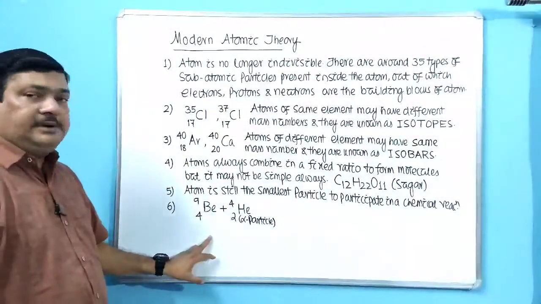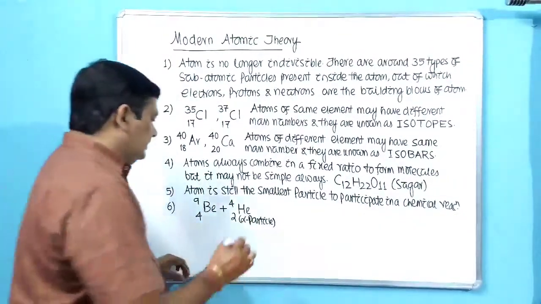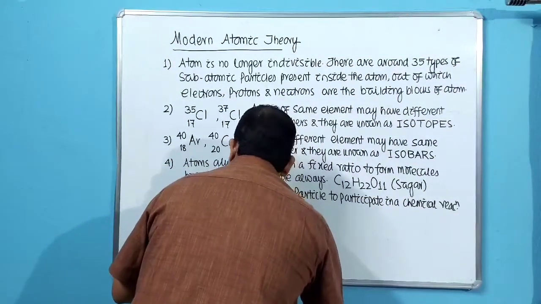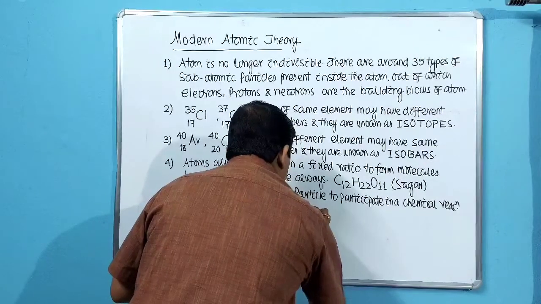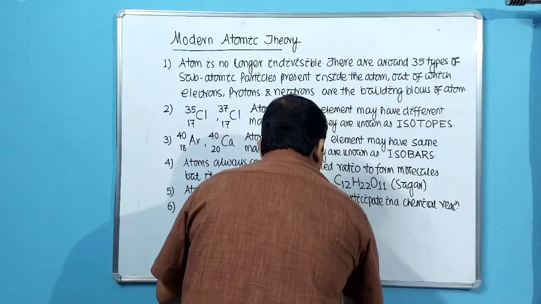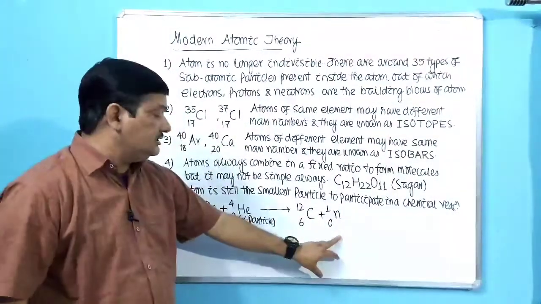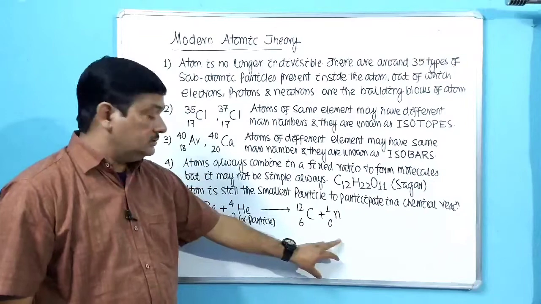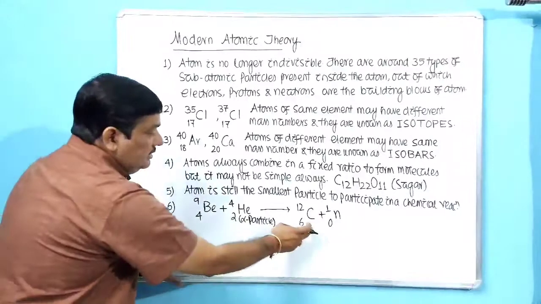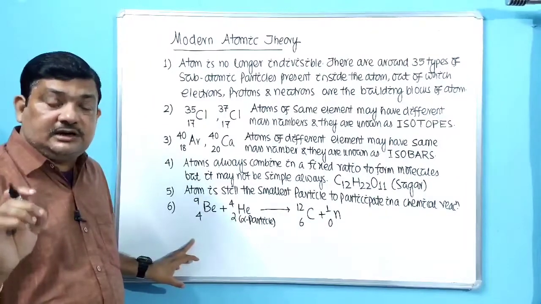So when light elements like beryllium, boron, etc. are hit by alpha particle, which is nothing but helium nucleus, what do we get? C, carbon 6, 12, and an energetic particle called neutron. Later on we will use this equation for the discovery of neutron also. So what has happened? Atom of one element, beryllium, has been converted into atom of another element. So as per Dalton, atoms can neither be created nor be destroyed.